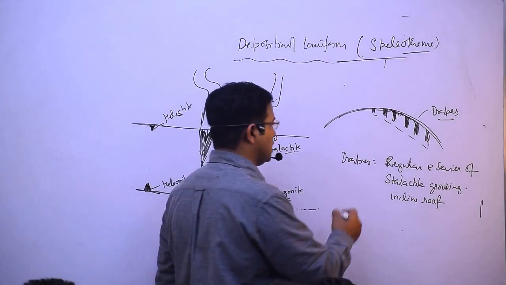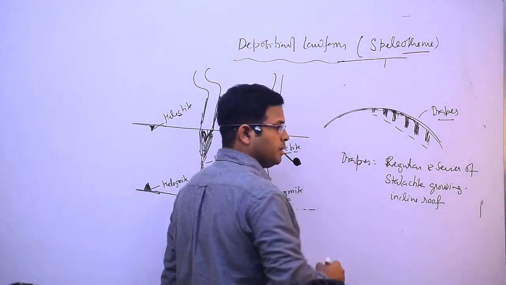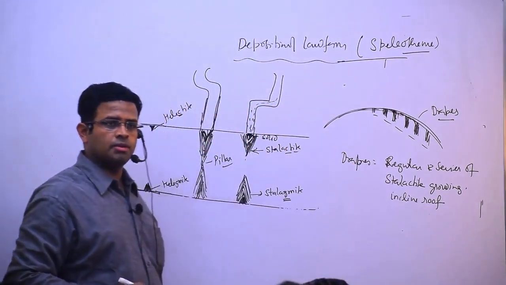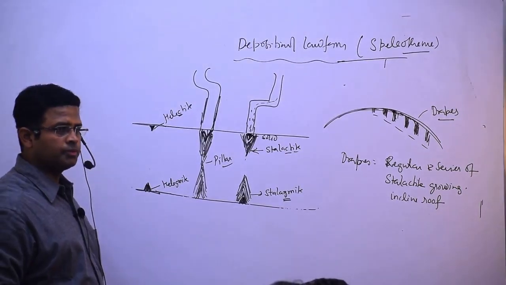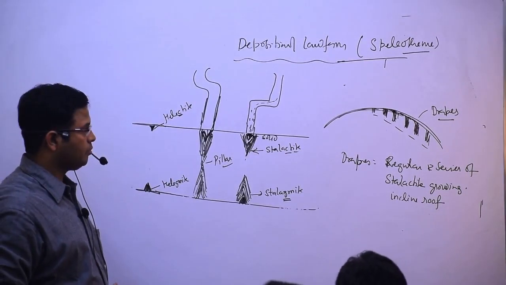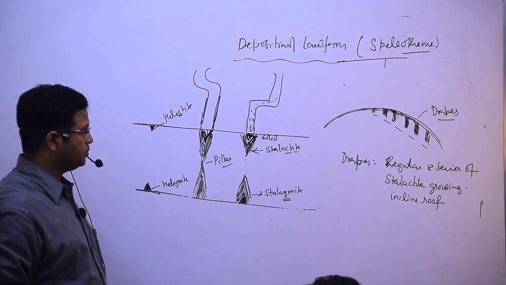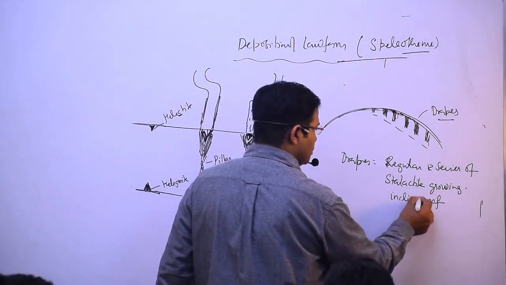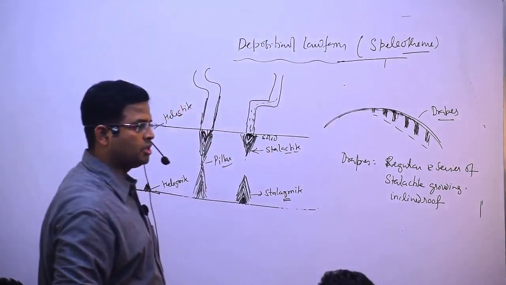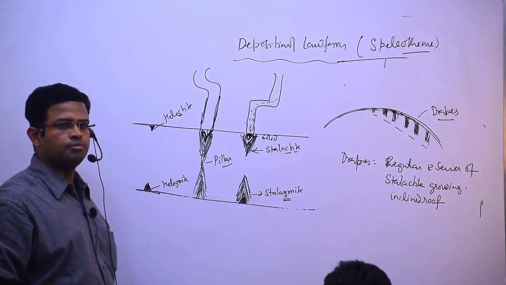It is known as, I said, drafts. Understood? Clear? Inclined roof. So this is the depositional landform.